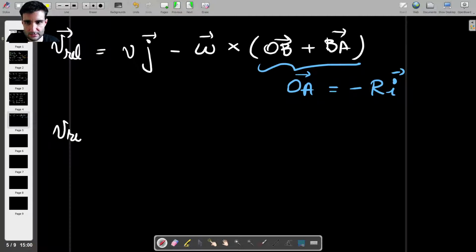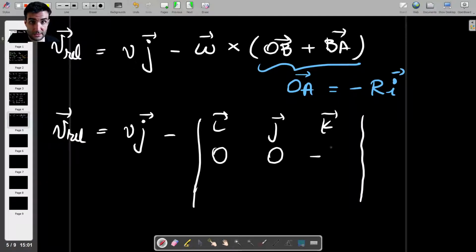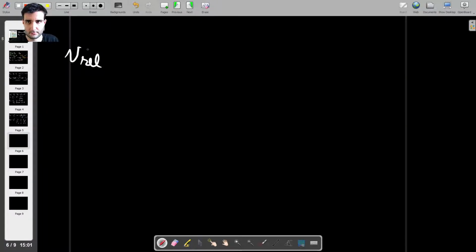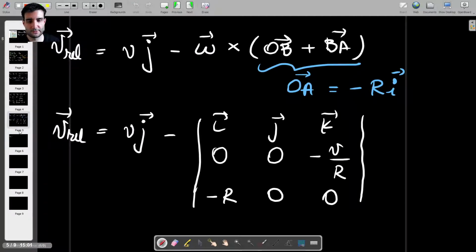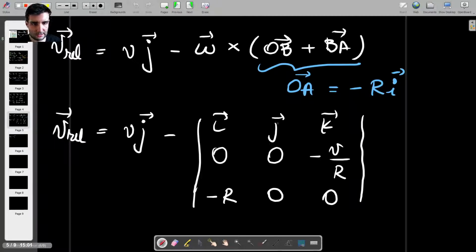Now the relative velocity is Vj minus, and let's write our determinant. So we have ijk, and then my omega is 0, 0, and minus v over r. And this is minus r, 0, and 0. Okay, so the relative velocity equals Vj minus, and the determinant only has a j component basically.